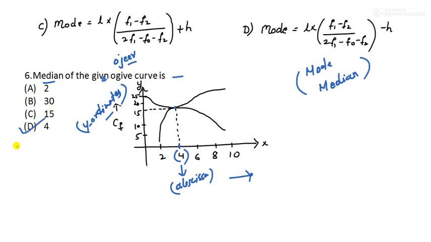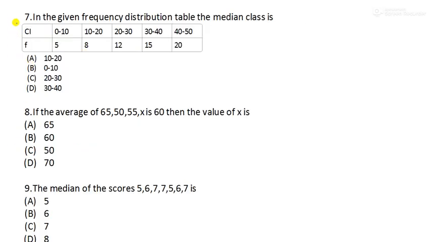Moving to our next question, question number 7. In the given frequency distribution table, the median class is dash. Whenever they have given median, you should be aware of cumulative frequency, because without cumulative frequency for grouped data we can't find the median class or median.